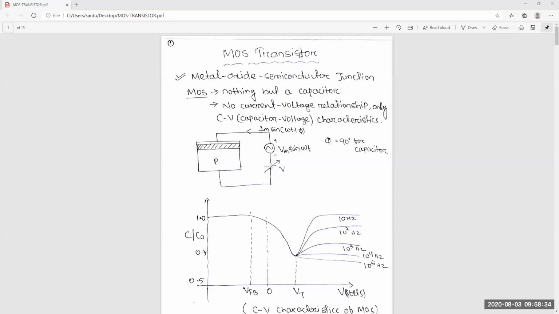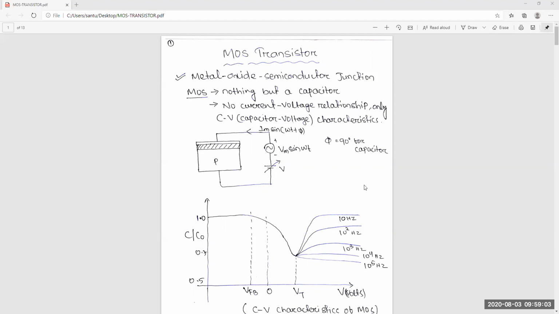So you start from here. This is the MOS transistor, meaning the metal oxide semiconductor junction. Only MOS, not MOSFET. It's a two terminal device, with only the gate terminal and the substrate terminal. In between them, that is gate and substrate, there is one oxide layer. So MOS means metal, oxide and semiconductor.